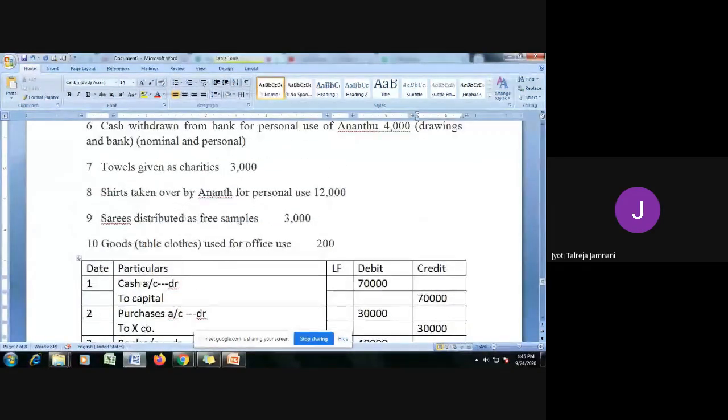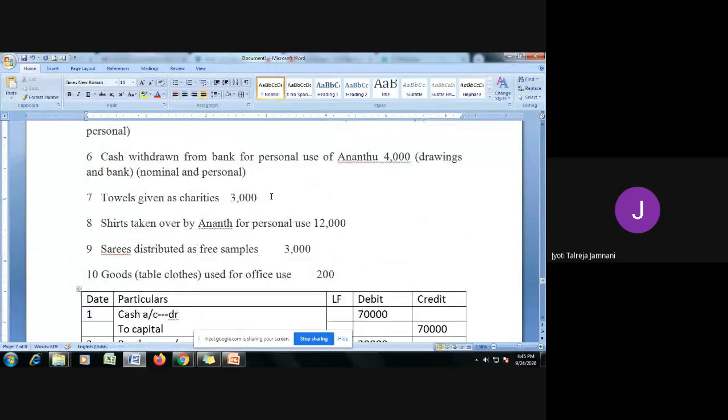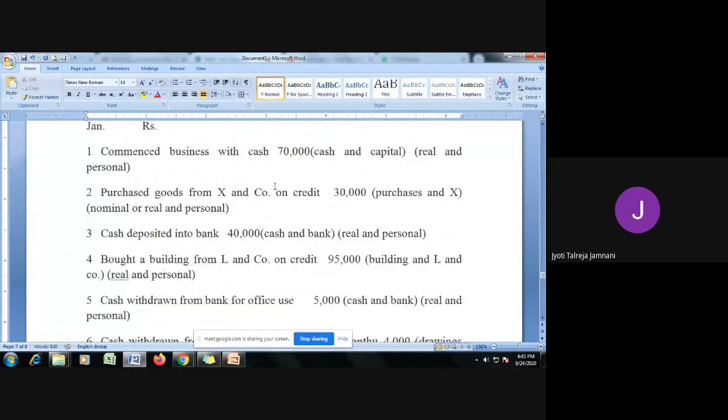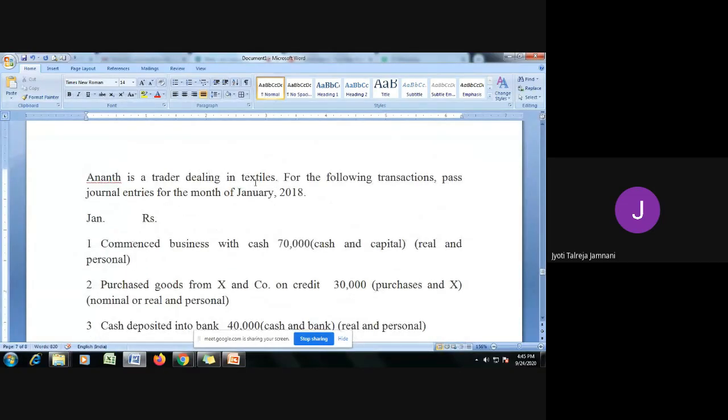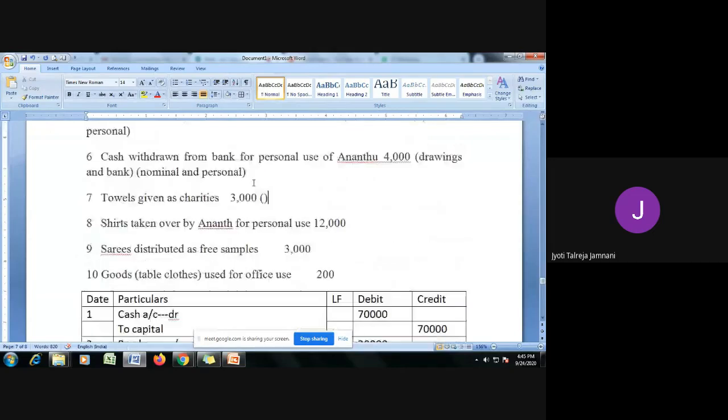The seventh transaction, towels given as charity. Now let's see what this is. Okay, what are towels? Now this company is in the textile business, correct? So that means from their business, from their material, they're giving it as charity, right? Now from where will they give the charity? They will give it from the purchases. They purchased towels to sell, but instead of selling, they're giving them as charity.